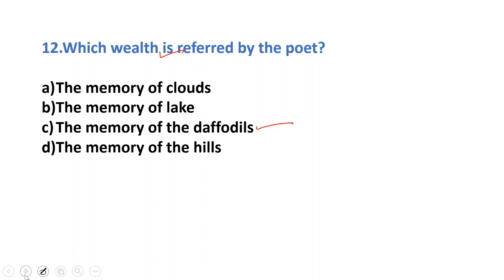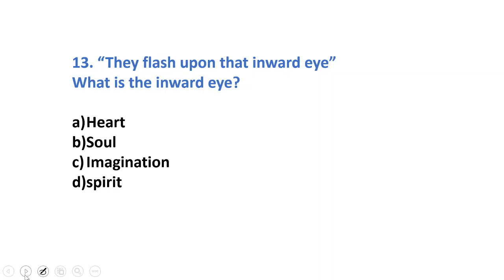Next one. They flash upon that inward eye. So what is the meaning of the inward eye? Is it heart? It flashes upon the heart. Soul, imagination, spirit. So, of course, inward eye is the imagination. Next one.